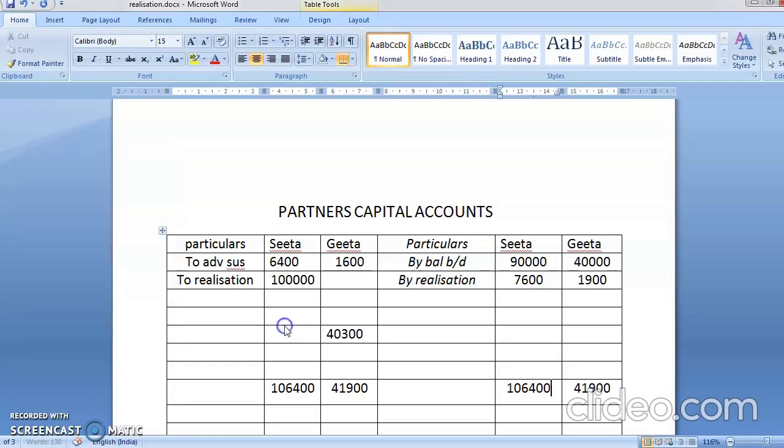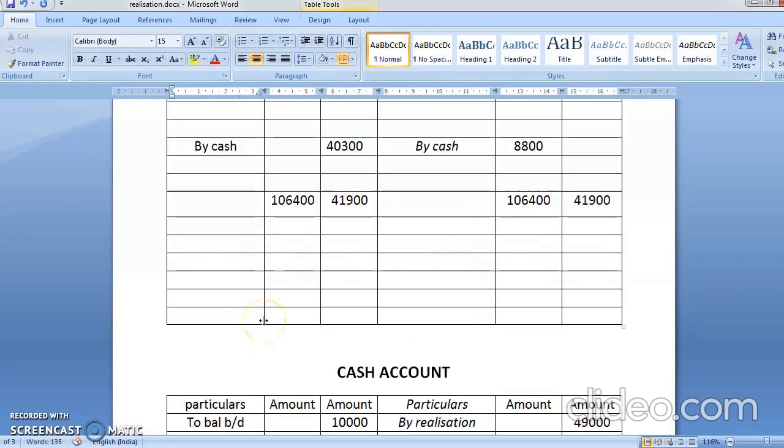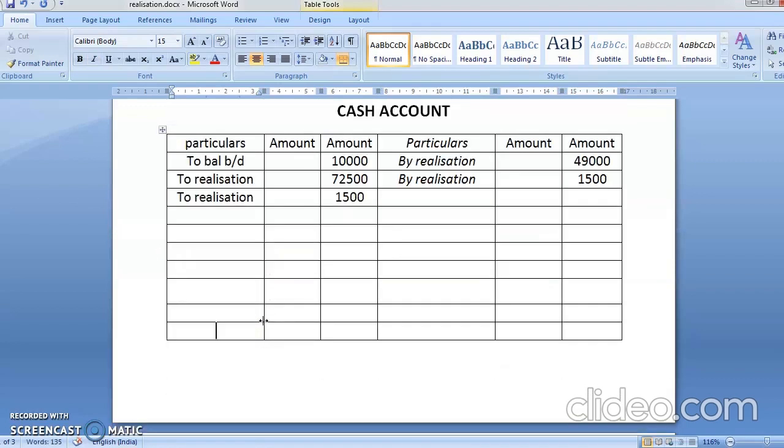You are getting 8,800. See, one person will give the money, one person will receive the money. So here it will be by cash account, and here again it will be by cash account. Okay, so the last but not the least, it will come in partners capital account. Sita will give the money, so you'll write here to Sita.